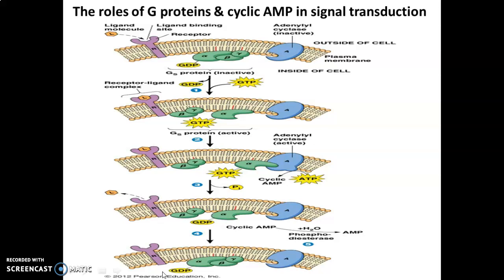In fact, if the concentration of cyclic AMP is artificially raised in these different types of cells, this same cellular response can be triggered even in the absence of the ligand by using two different ways. That is, either by stimulating cyclic AMP production directly or by inhibiting the enzyme phosphodiesterase, which degrades cyclic AMP.